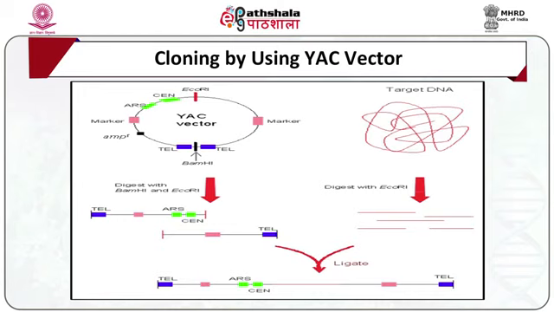There are three yeast selectable marker genes present. First is TRP1, URA3, SUP4. Example, pYAC3. Next, mammalian artificial chromosomes.